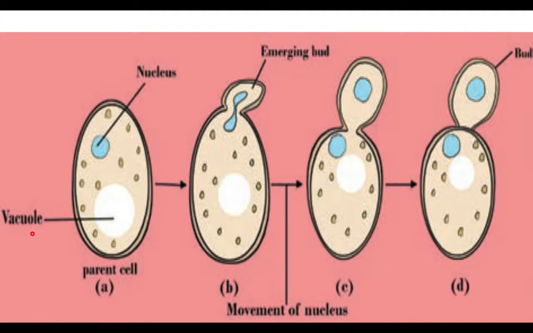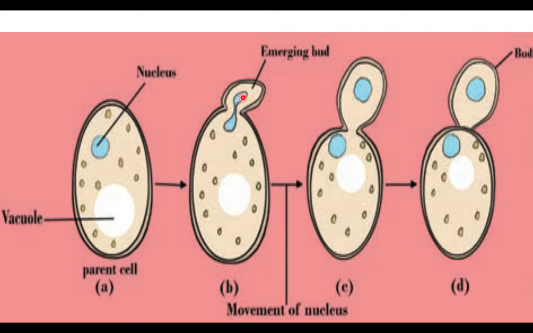Now let us see how yeast reproduces by means of budding. This is yeast. The yeast develops a small bud, a small outgrowth. Before that, the nucleus divides into two.